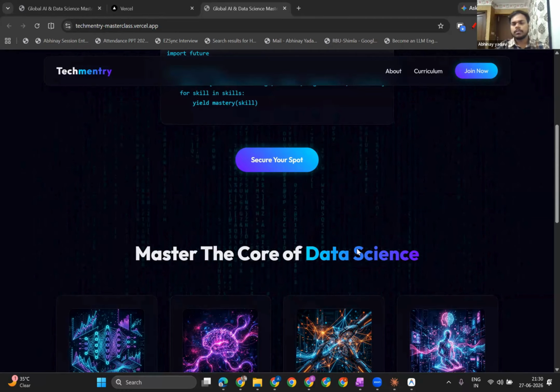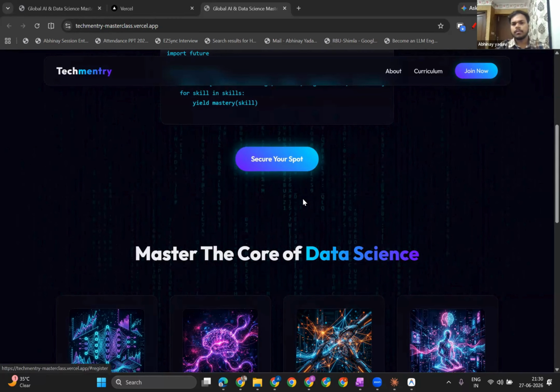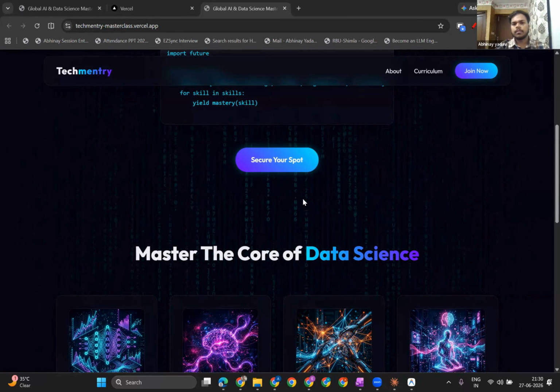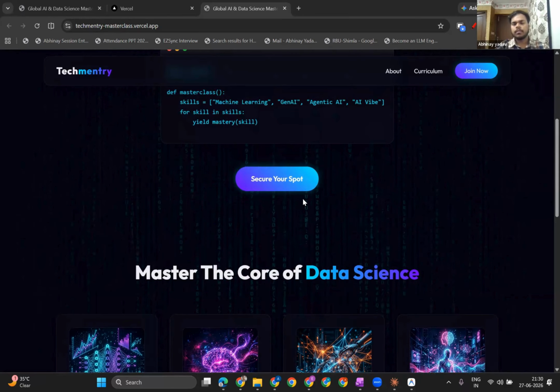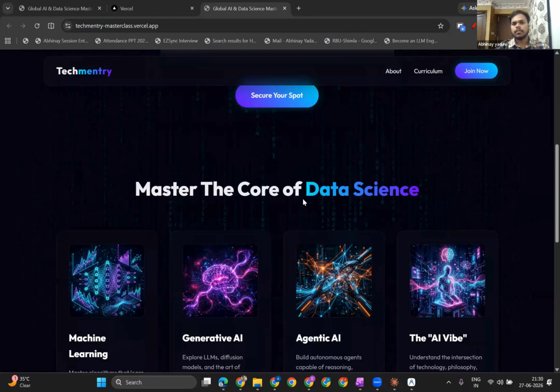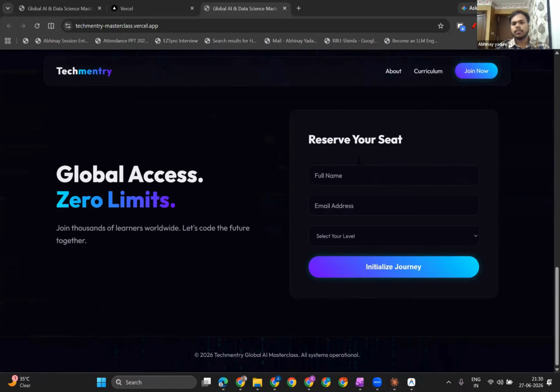So I have a question. In this situation, in the website where we have the join now area, of course, we haven't added any place for it to send you the request in case somebody does register. But using Antigravity, is it possible to also make the website so that if somebody registers on this website, it sends it to my email? Yeah, definitely we can do that.